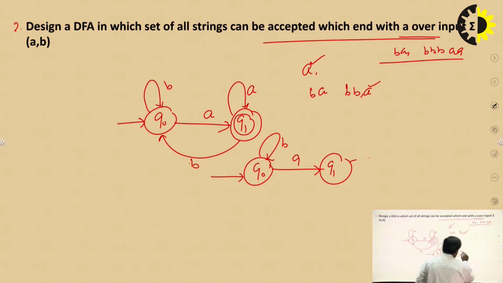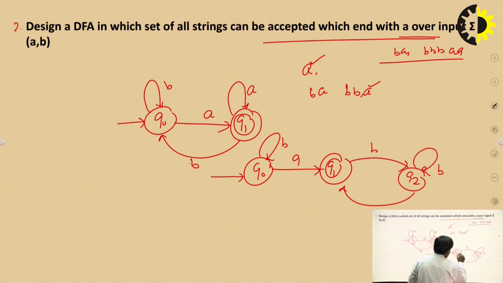Now when B comes, this one is a final state. When B, Q2, and here is a B, and when A comes, it ends from the final state. The same problem can be solved by two different kinds of machine. That is the beauty of the deterministic finite automata.